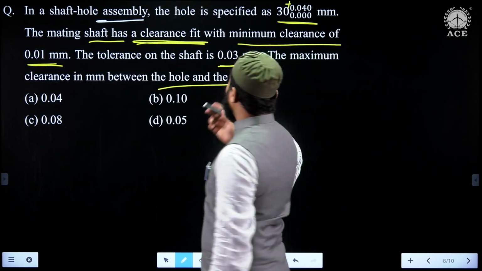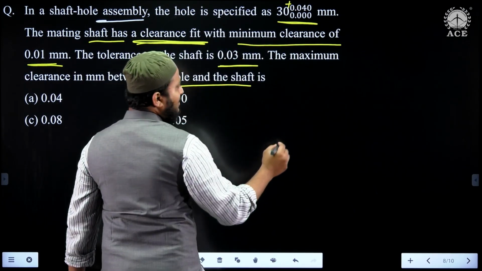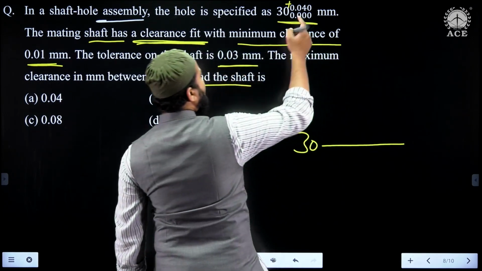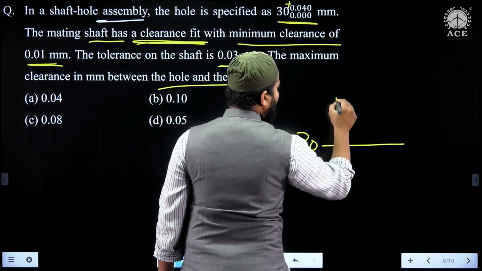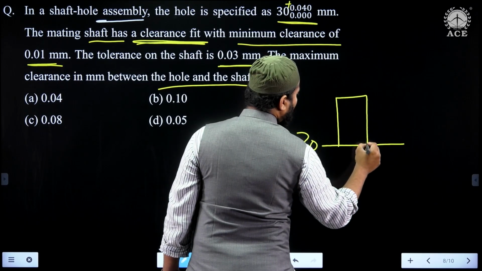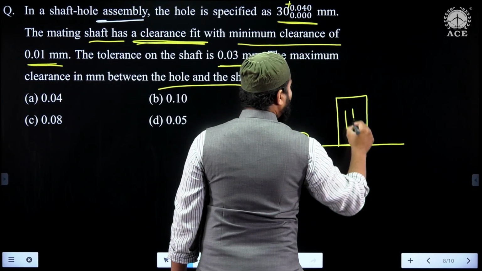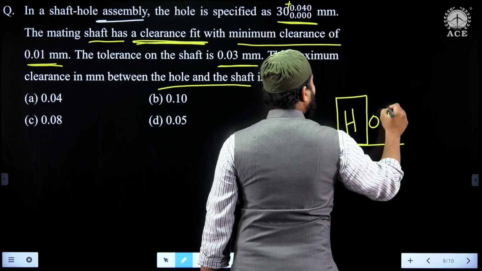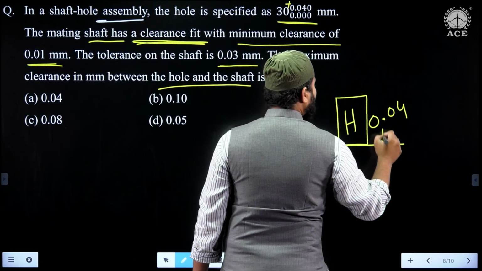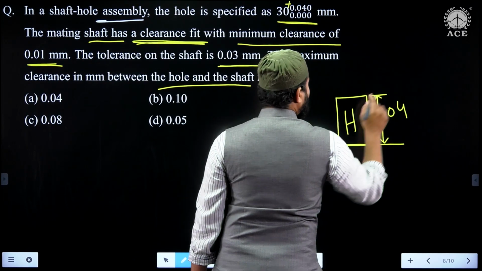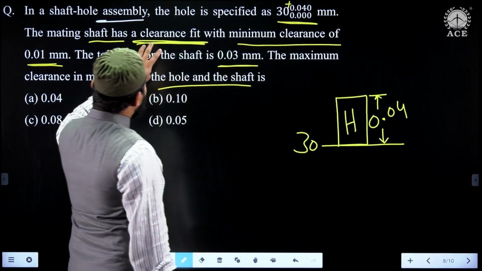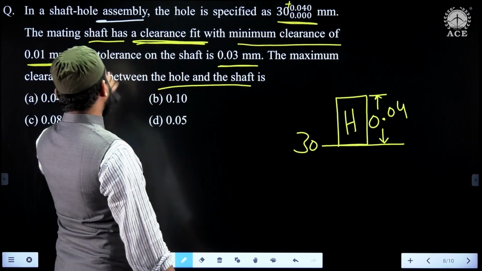Very simple question. If you draw the fit diagram, 30 mm is the basic size, and the hole tolerance zone is on the basic size. Why? Because the lower limit of the hole is 0 and the upper limit of the hole is plus 0.04. Therefore the width of tolerance of the hole will be 0.04: 30, lower limit 0, upper limit 0.04. As they mentioned, it is a clearance fit with a minimum clearance.